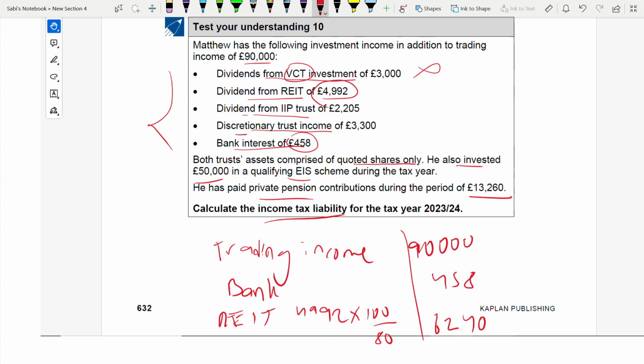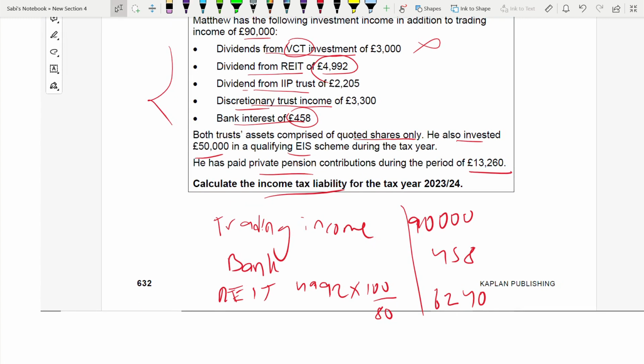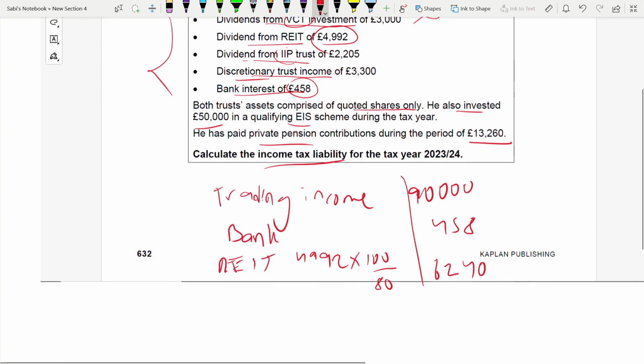Then discretionary trust income. I haven't covered trust income yet. I'll be covering it soon in a future lecture, but discretionary trust income and dividend from IIP trust are received net. So first one is IIP trust.